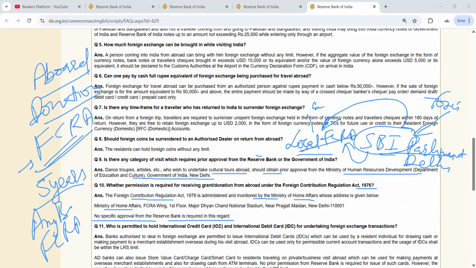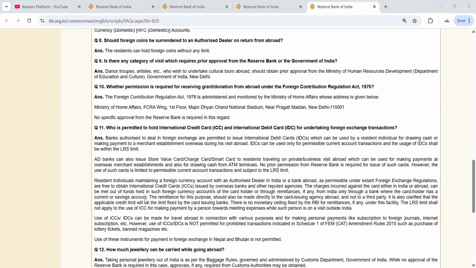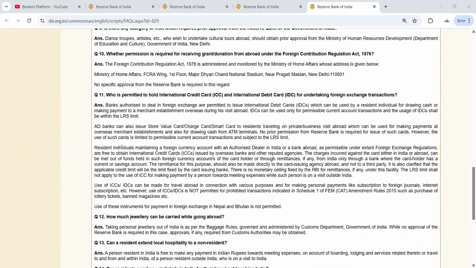Okay. So this local FCRA account will be there, but the restriction is that only funds from SBI will come. No other fund is allowed to be credited in this local FCRA account. So FCRA also we have done.